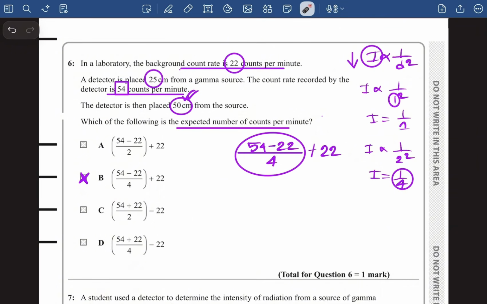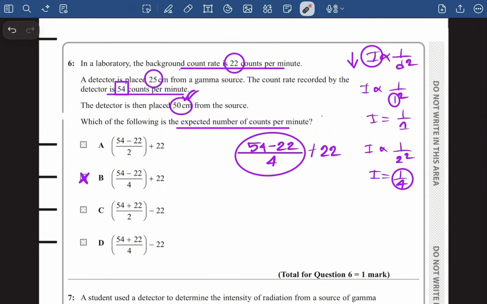And then I will divide it by 4, because when you increase the distance of the detector from the source, at that time the detection gets reduced, not the background count rate. So that's why I was trying to figure out the actual number of detections that happened at 25 centimeter, to make it 1/4 when the distance of the detector from the source doubled.